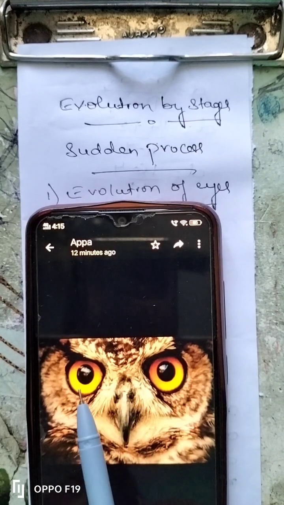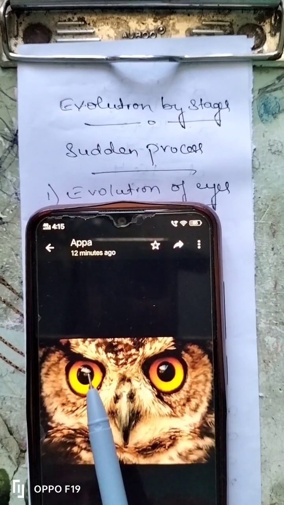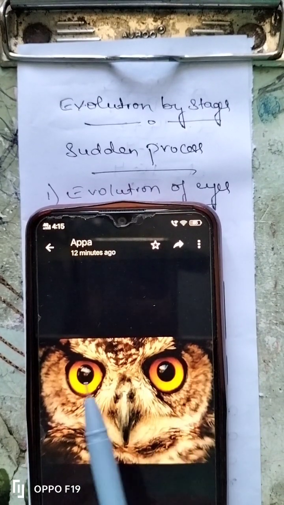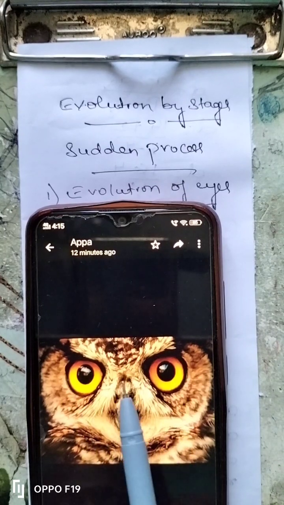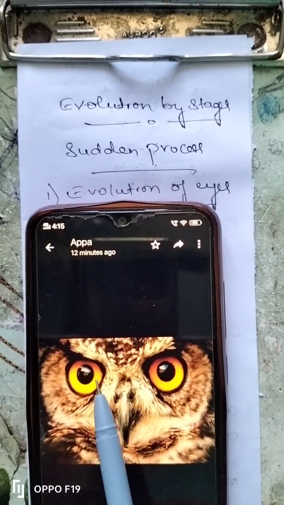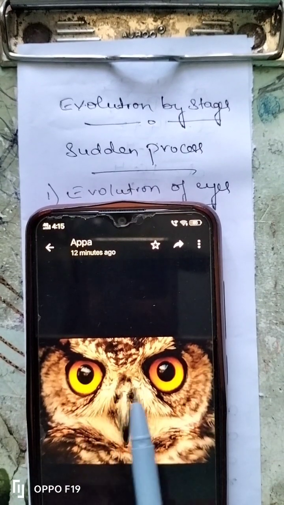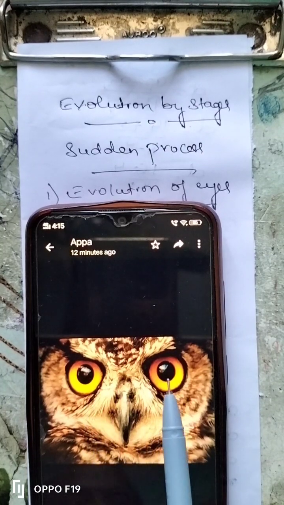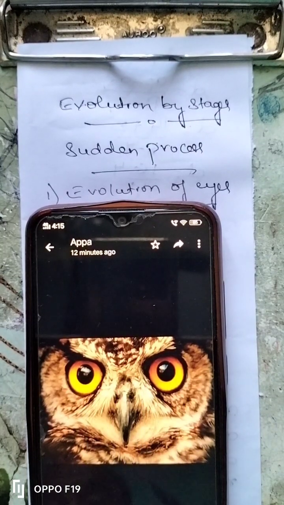The eyes present in the birds are called compound eyes, and these eyes have an eyeball. You observe, these two are the eyeballs. When compared to planaria, the eyes of the birds are advanced, so that it can see. These are called compound eyes, and with the help of the eyeballs it can see many objects. Therefore, when compared to euglena, planaria eyes are somewhat well developed, and when compared to the eyes of planaria, the bird's eyes are well developed.